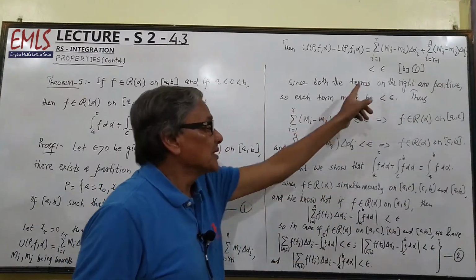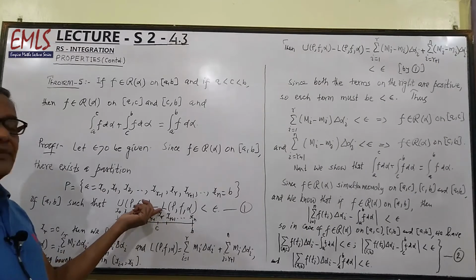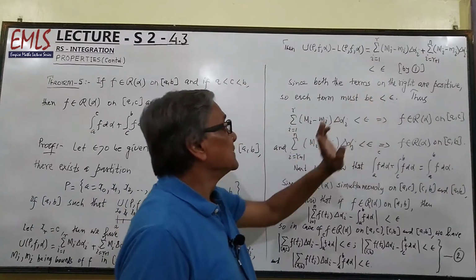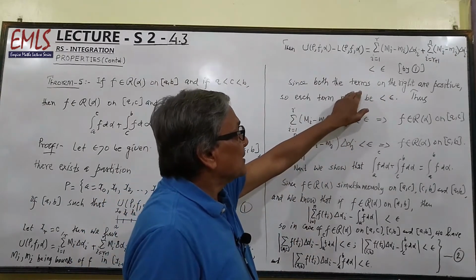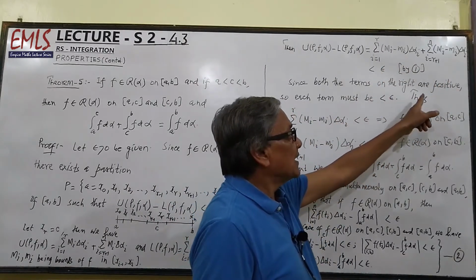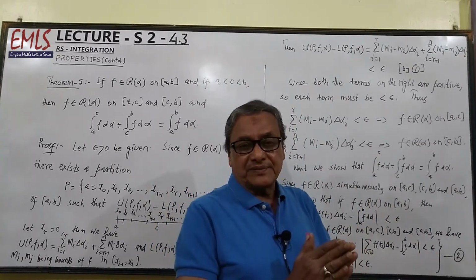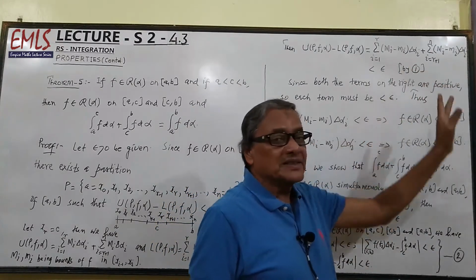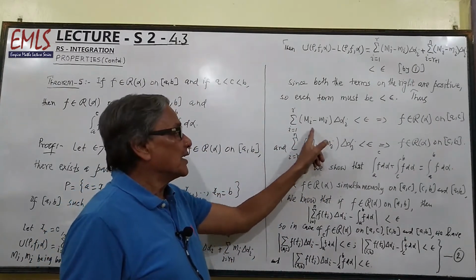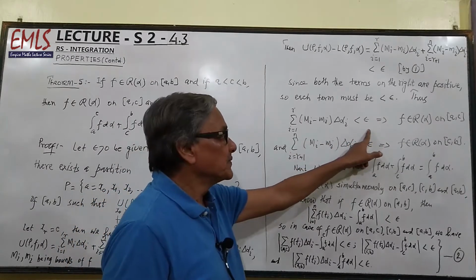And this will be less than epsilon, because we have already supposed that U(P, f, alpha) minus L(P, f, alpha) is less than epsilon. Since both the terms on the right are positive and their sum is less than epsilon, it means each part will be less than epsilon. So sigma of capital Mi minus small mi delta alpha i, i equal to 1 to r, will be less than epsilon.